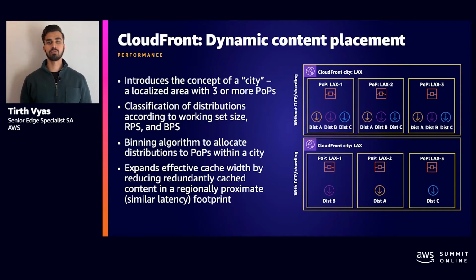DCP also stands for Dynamic Content Placement. We'll use distribution characteristics such as request rate and catalog size to shard distributions across POPs in a city. So essentially, different POPs will have data for different distributions. This will gain up to 90% additional cache width per POP in a given city.